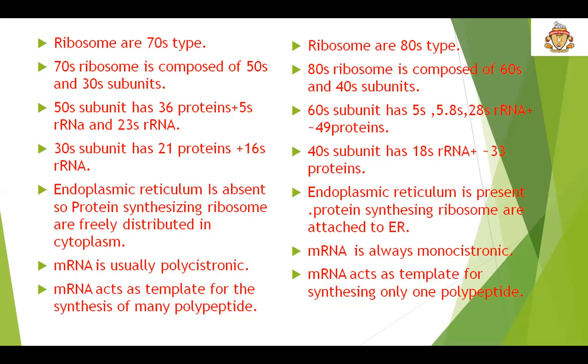In prokaryotes, mRNA is usually polycistronic, whereas in eukaryotes, mRNA is always monocistronic. In prokaryotes, mRNA acts as a template for the synthesis of many polypeptides. Whereas in eukaryotes, mRNA acts as a template for synthesizing only one polypeptide.